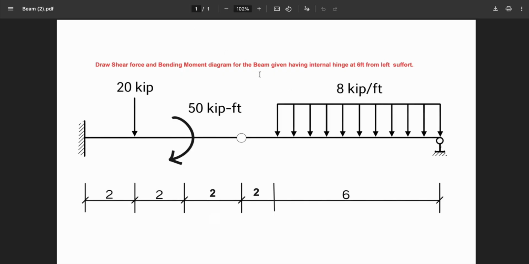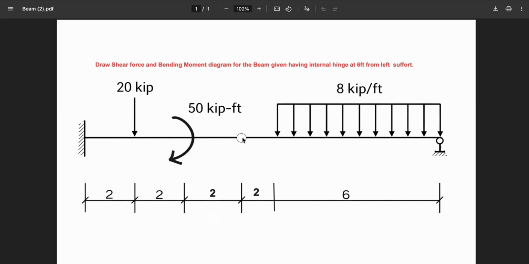So this is our problem. Here the beam has a fixed support at the left end and a roller support on the right end. You can see the roller support over here, and an internal hinge at a point 6 feet from the left end. So this is your internal hinge.